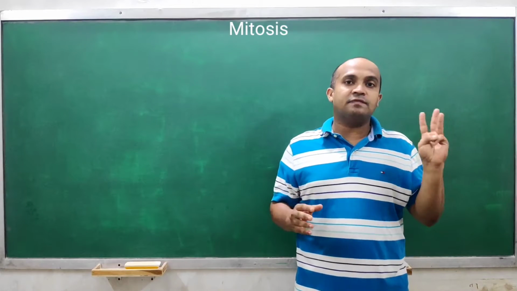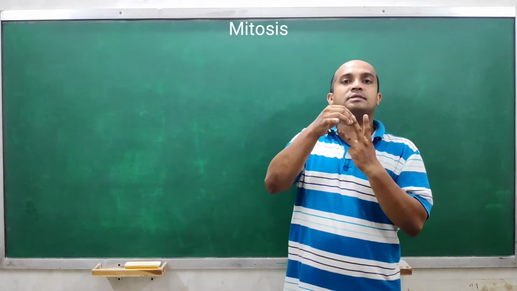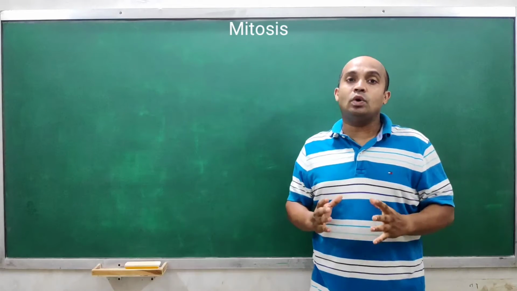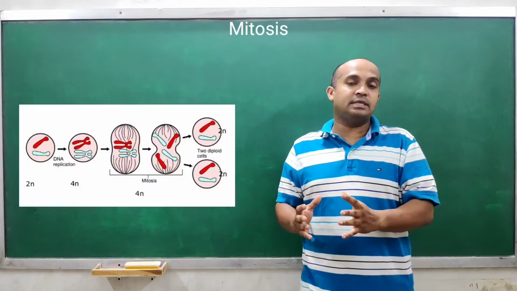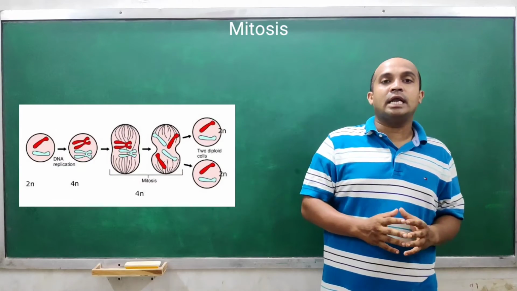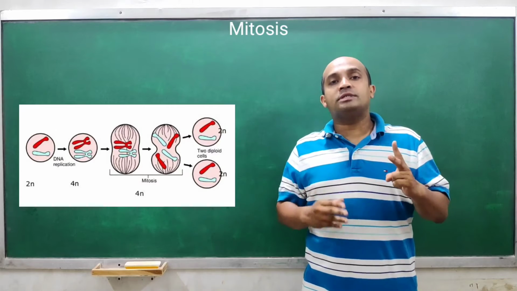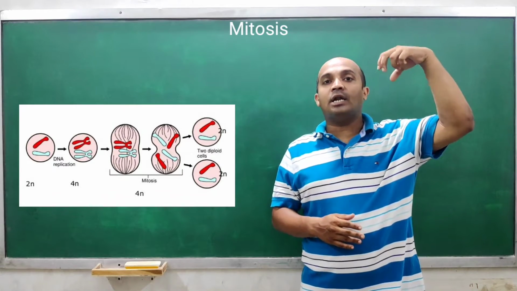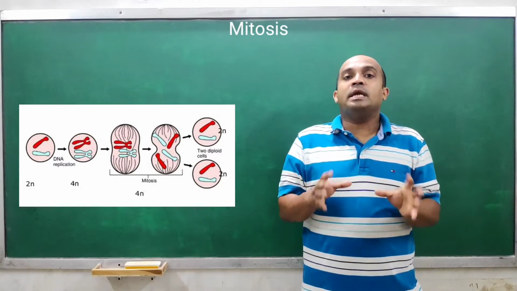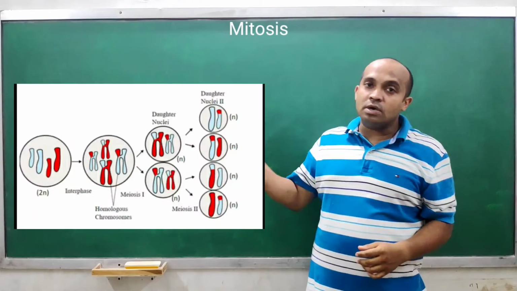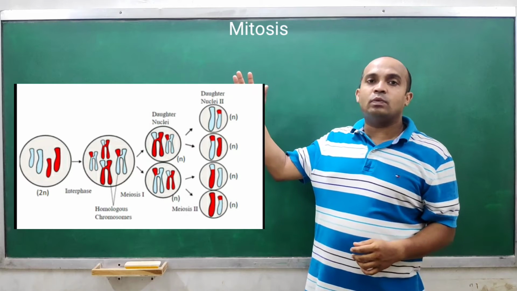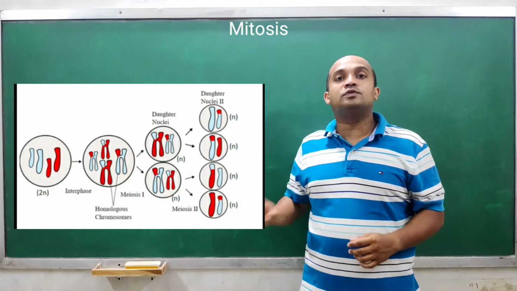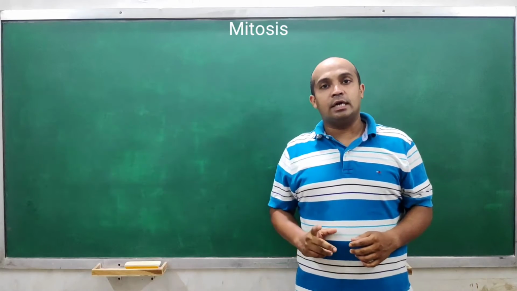There are three types of cell division: mitosis, meiosis and amitosis. Today we will study mitosis, but we need to know what haploid cells and diploid cells are, because when mitosis occurs, the mother cell divides to form two cells and both of these are diploid cells. So a diploid cell undergoes cell division and forms two diploid cells. When meiosis occurs, one mother cell undergoes this kind of division and produces four haploid cells. Understood?